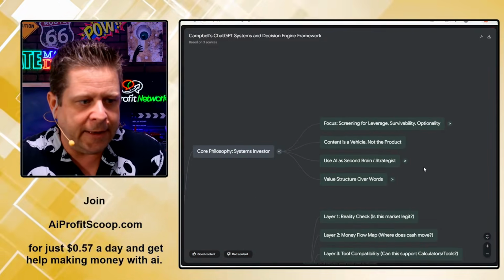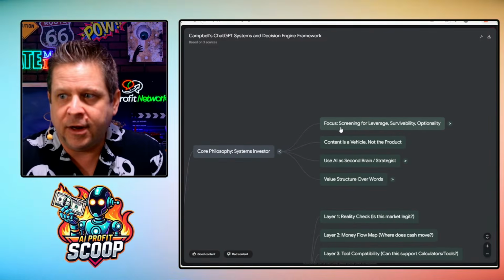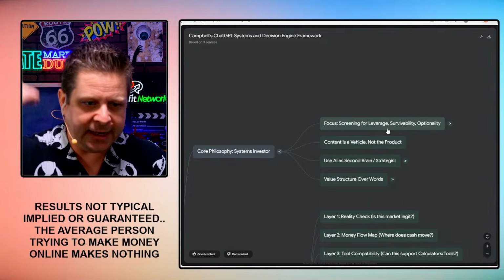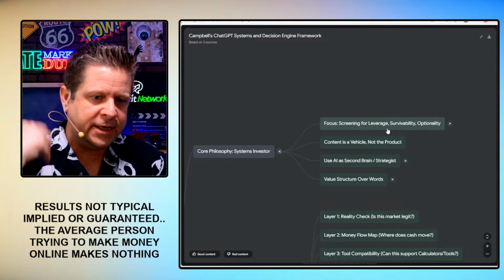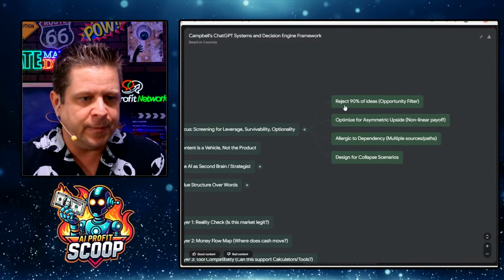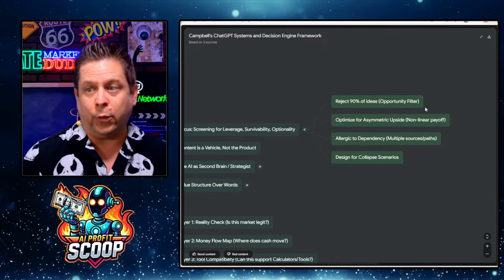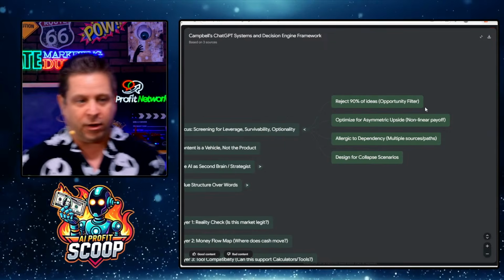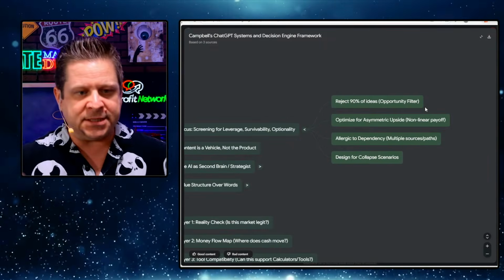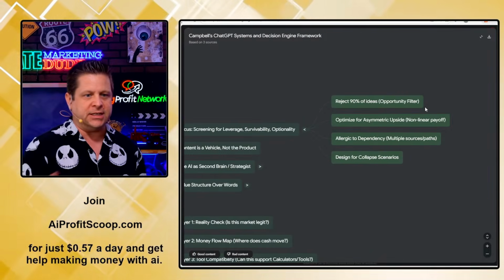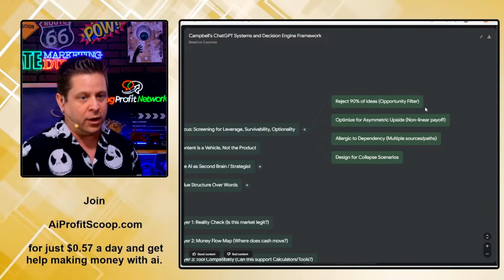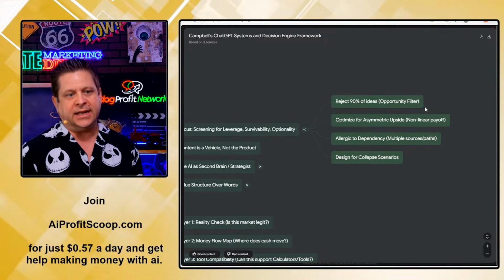This one for the core philosophy, systems inventor, focus on screening for leverage. Notice how we're screening. We are using AI to screen, look at survivability, optionality of the content of whatever it is we're trying to do. Reject 90% of ideas. What we are is an opportunity filter. We're going through and saying, how can I filter out the things I don't want? Business is as much about rejecting what you don't need and don't want as it is about actually doing the work. A lot of what I do is rejecting ideas.